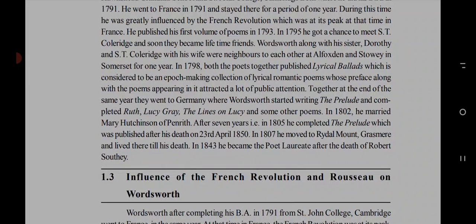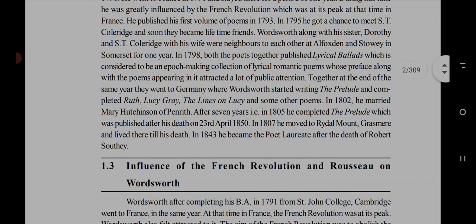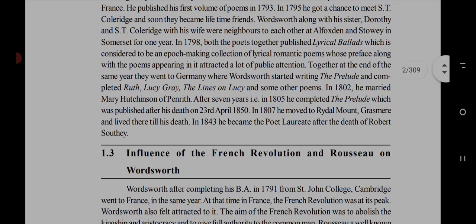One thing you should know is that, among his brothers and sisters, Dorothy was the closest to William Wordsworth. She was his dearest sister. So whenever he spent time with his sister, he used to go with his friend Coleridge and his sister Dorothy.